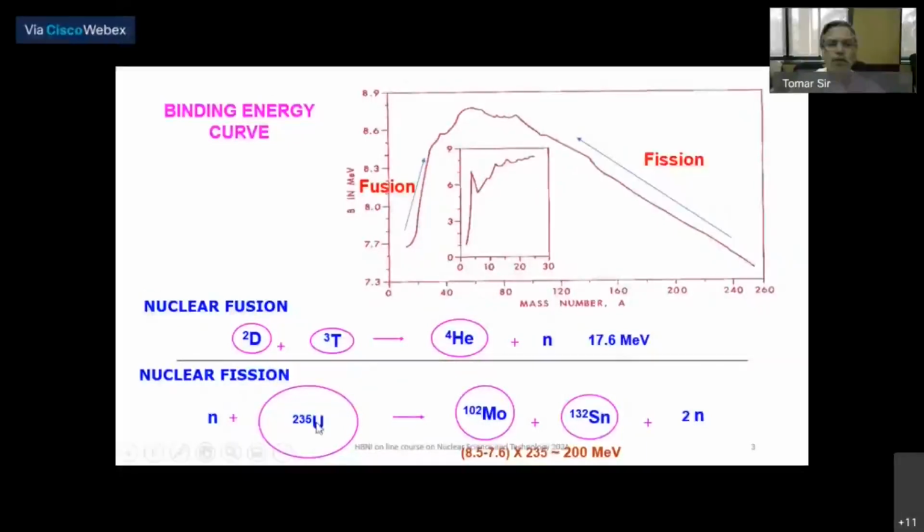Here I have given an example of a binary fission where uranium-235 plus a neutron gives molybdenum-102 plus tin-132 plus neutrons. And you can see here that the small change in binding energy per nucleon, 8.5 minus 7.6, into 235 nucleons, gives close to 200 MeV energy. So the energetics of these processes can be explained from the binding energy graph. I hope it makes it clear how the binding energy curve can help in explaining the energetics of nuclear fission and nuclear fusion.